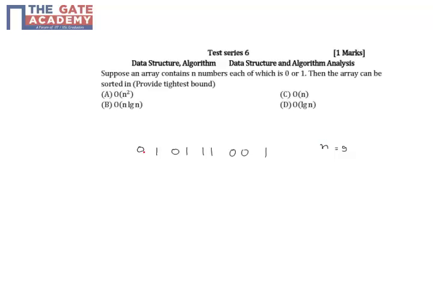Choose the first 1 from the starting end and choose a 0 from the last end. Just swap them, so the 1 will be at the last end and the 0 will be at the front end. These two numbers will be swapped, giving 0 1 1, and the remaining numbers will be the same. Similarly, choose a 1 from here and a 0 from here, and it will become something like this.